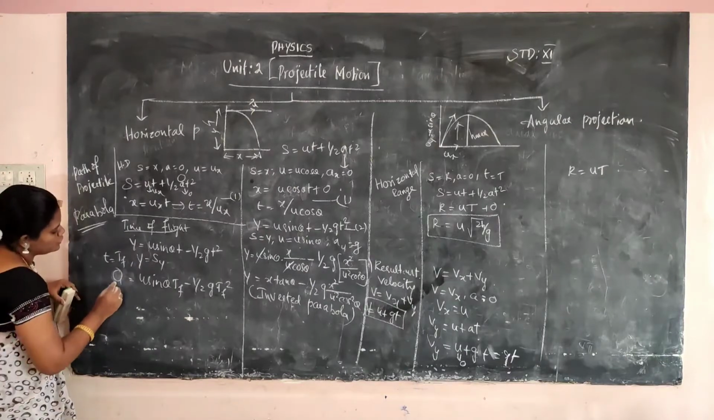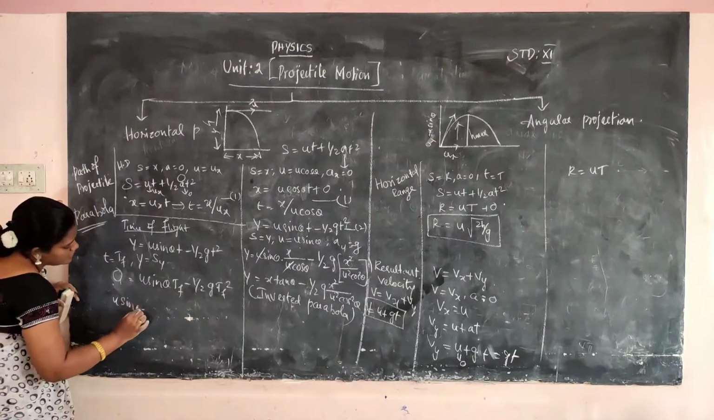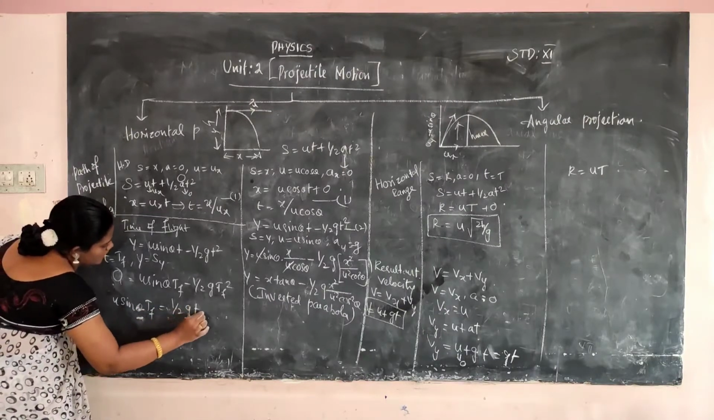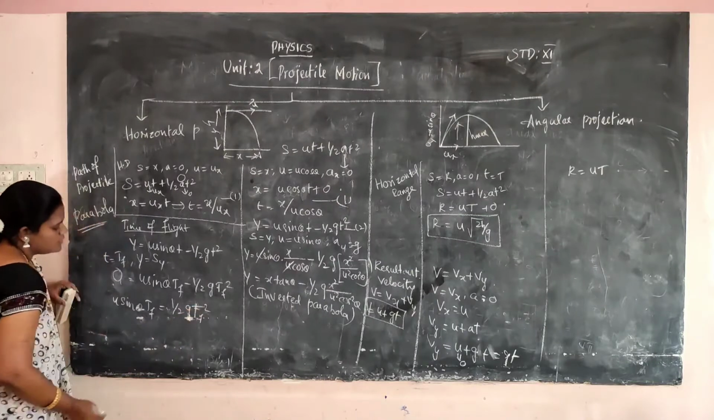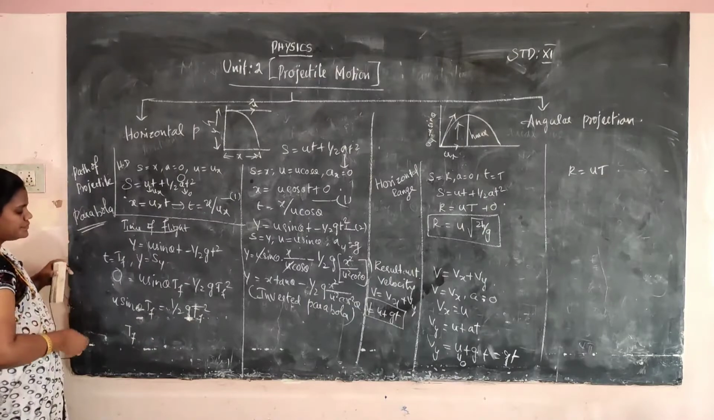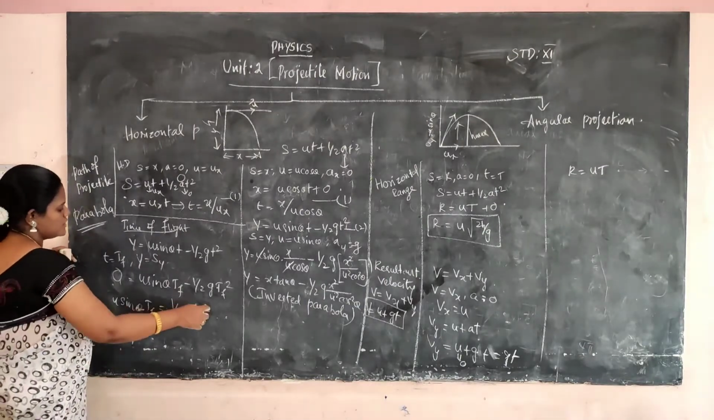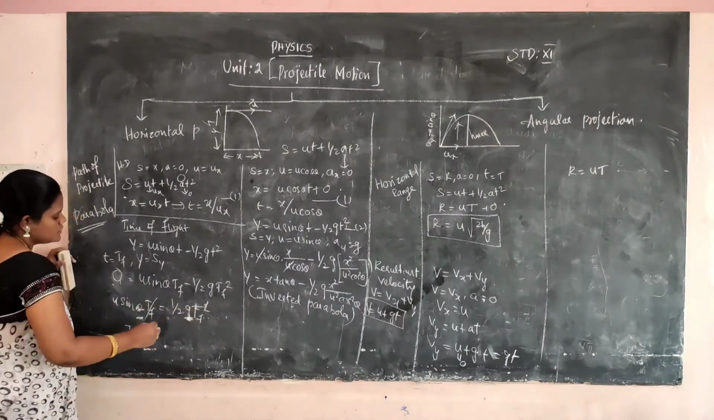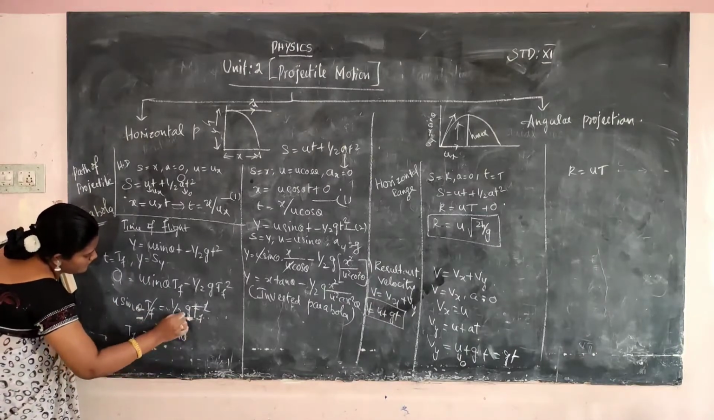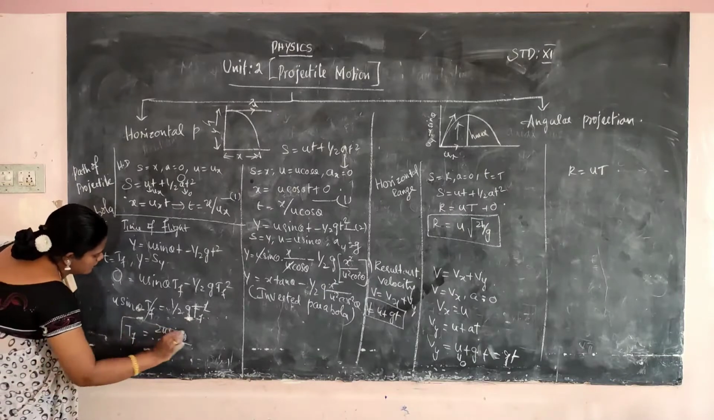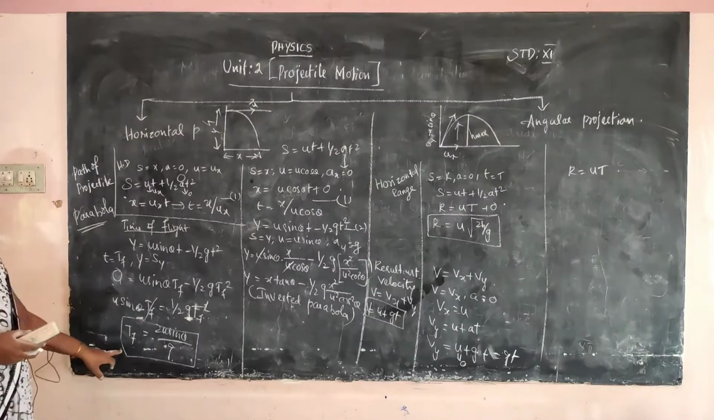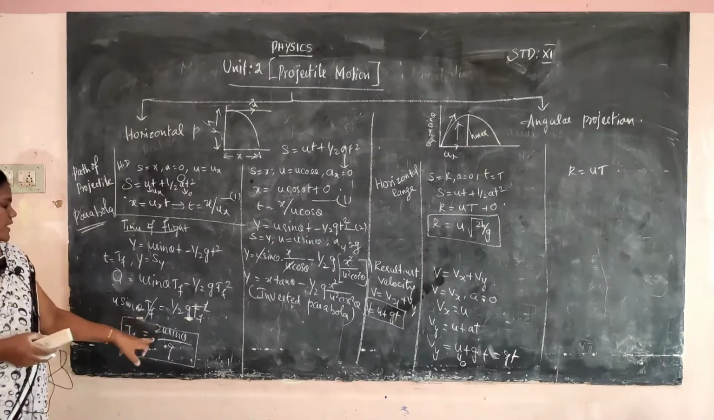So you have to consider u sin theta TF is equal to half g TF square. We want TF. One TF cancels, so TF is equal to 2u sin theta by g. This is the time of flight for projectile motion: TF is equal to 2u sin theta by g.